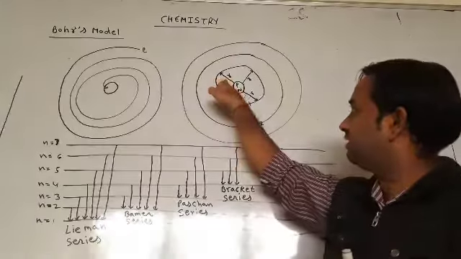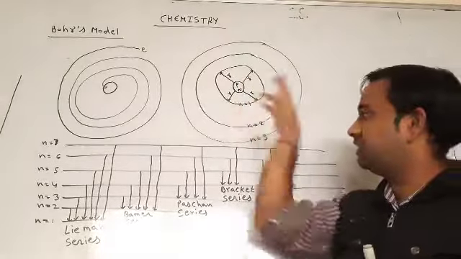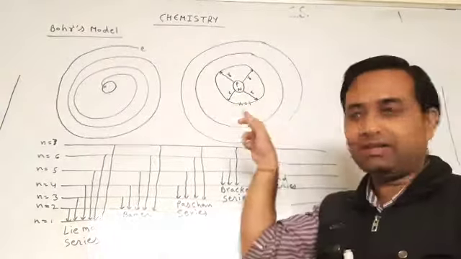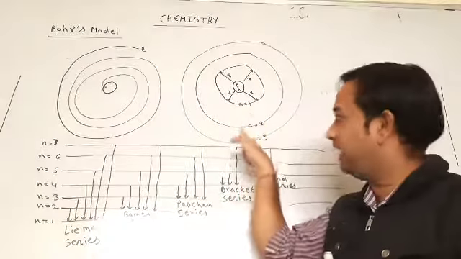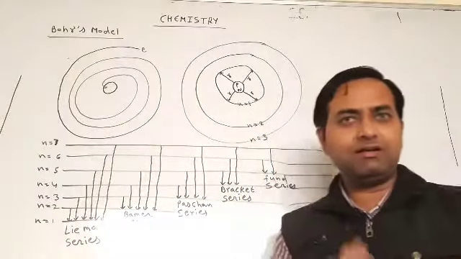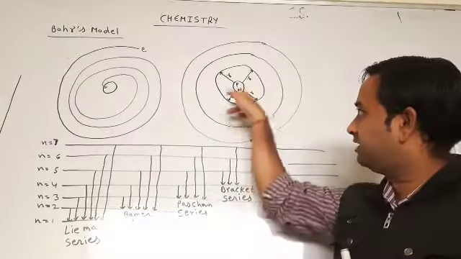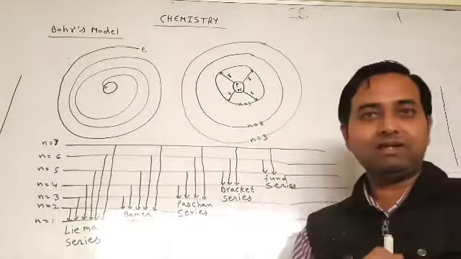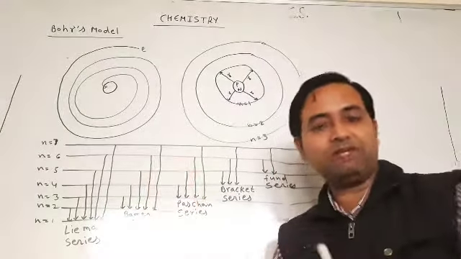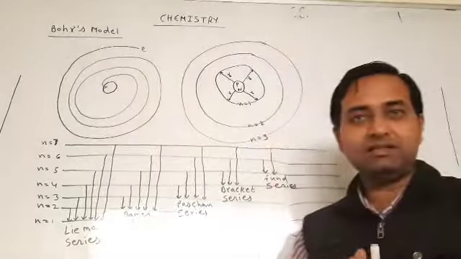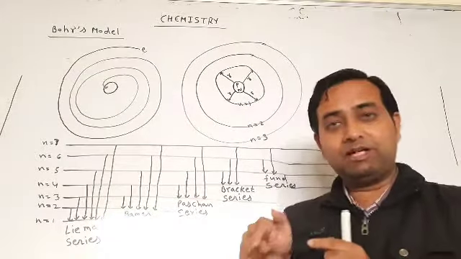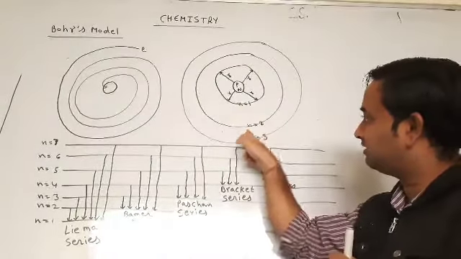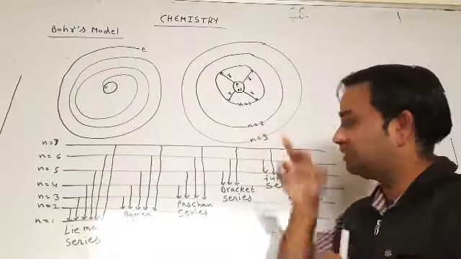Bohr gave the names n equal to 1 orbit, n equal to 2 orbit, n equal to 3 orbit. If an electron gets energy, it jumps to the second energy level. It has more energy, then jumps to the third energy level. But its stability level is its first orbit, or second orbit, or third orbit.